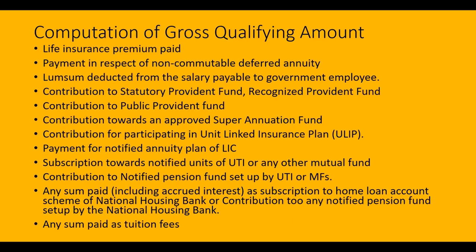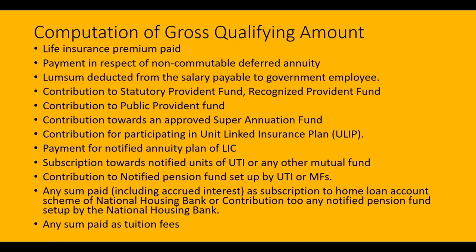So the policy should be taken on the life of himself or on the life of the spouse, that is wife or husband, as the case may be, or on the life of the child, but not on the life of the dependents like parents, brothers, sisters. So the premium paid by the assessee on the policy which covers the life of his dependents is not eligible for deduction under section 80C.